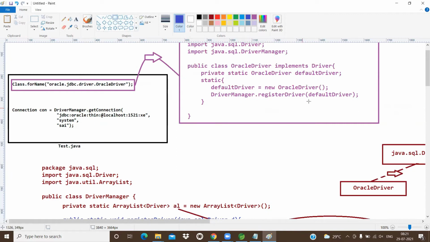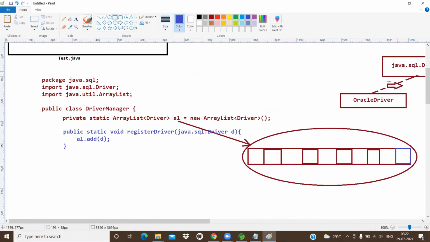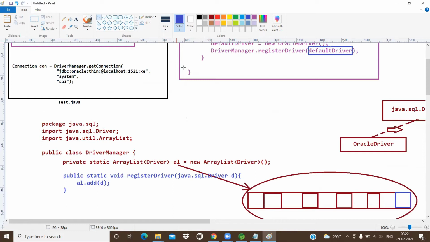Now what we are passing? Default driver. Default driver is nothing but the Oracle driver object. Oracle driver is the implementation class object. Placing an implementation class object into an interface reference variable, technically we call it what? Loose coupling.